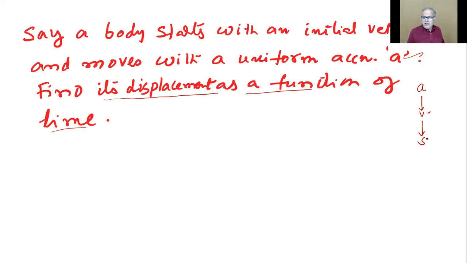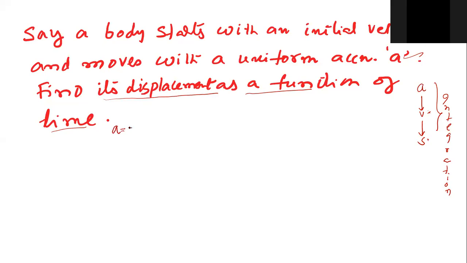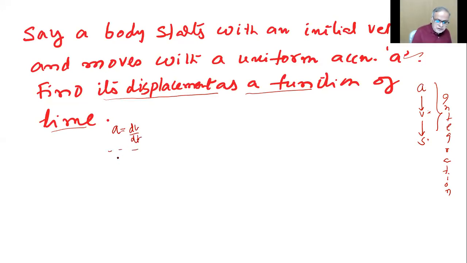Unless I know v, I cannot get s. From a to s directly, you don't get. You should get a to v, and then go from v to s by the method of integration. So until half, it is the same. Have you followed? I'll start with a. All the previous steps I want you to repeat without looking at the previous thing, like this, like this, like this.